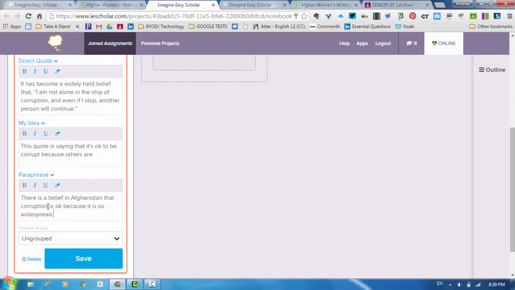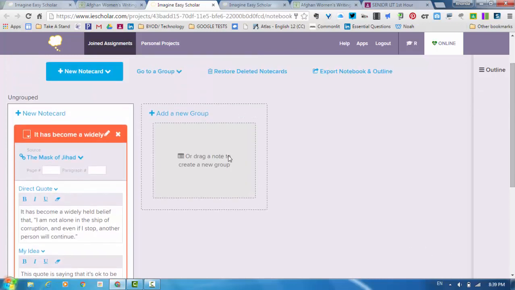And then the paraphrase is because sometimes you don't want a direct quote. Sometimes you want to just put it in your own words. You'll still give credit to it, but sometimes you just want to put it in your own words. These note cards have you do all of that. The one thing I didn't show you is if you want to give it a different name. Right now the name of this is just the top of it. So maybe we just say corruption. I don't know. Pardon all my typos.